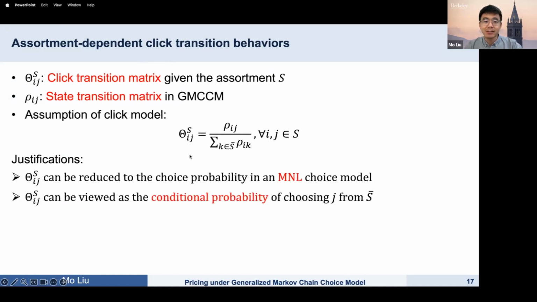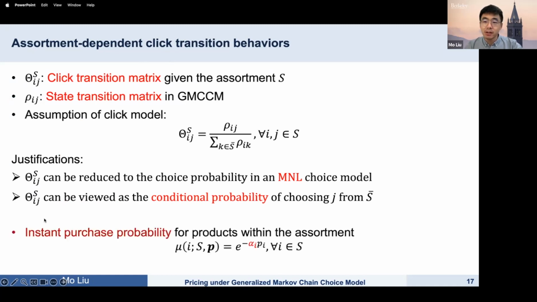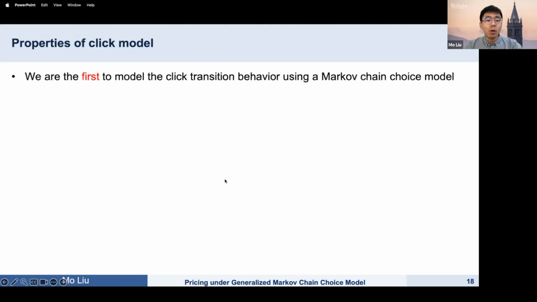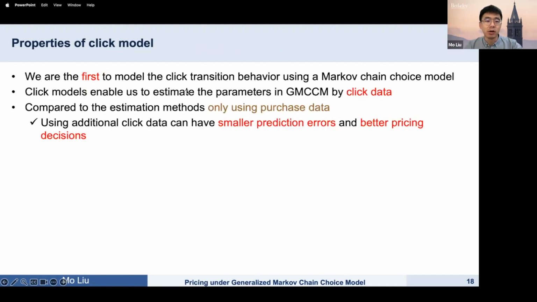This relation can be justified in 2 ways. First, it can be reduced to a trace probability in an MNL model. Second, it can be viewed as a conditional probability. We further assume the instant purchase probability mu satisfies this exponential form, where alpha I is the price elasticity for product I. We are the first to model the click behavior using a Markov chain trace model. It enables us to estimate parameters using the click data.